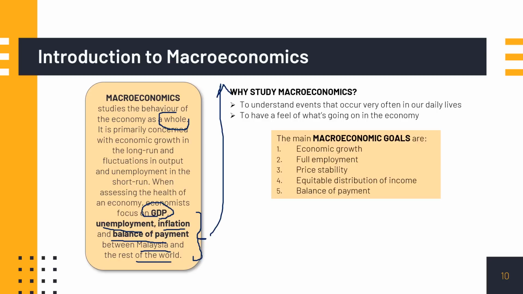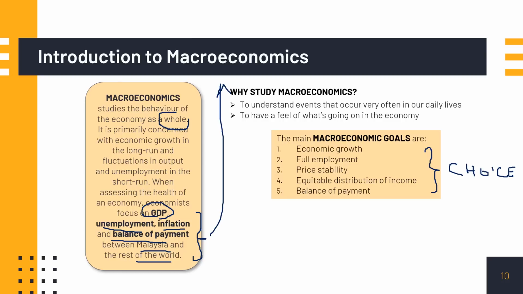Remember, our first point, or one of the first points we learned just now, was scarcity. Given the fact that resources are scarce or limited, it is not possible for the economy or for the government to achieve all of these goals at the same time. Remember, with scarcity, we have to make a choice. So yes, the government must make choice on whether they want to achieve full employment or economic growth or price stability or equitable distribution of income or balance of payment.